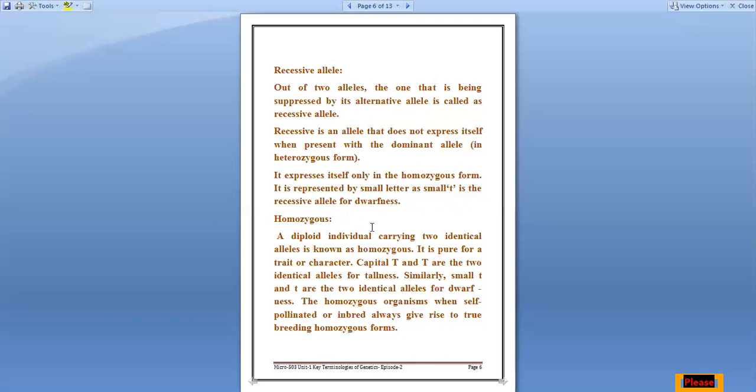Next is homozygous. A diploid individual carrying two identical alleles. Here, the word identical is very much important. It is known as homozygous. It is pure for a trait or a character. Whenever you are saying homozygous, it means it will be mainly pure.